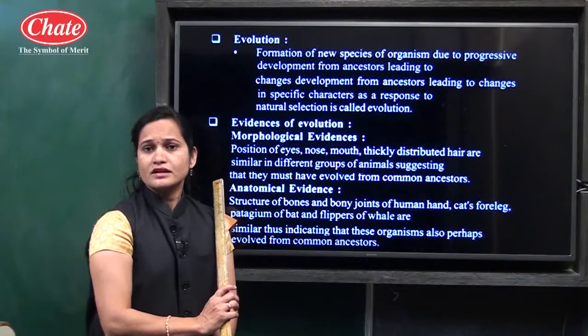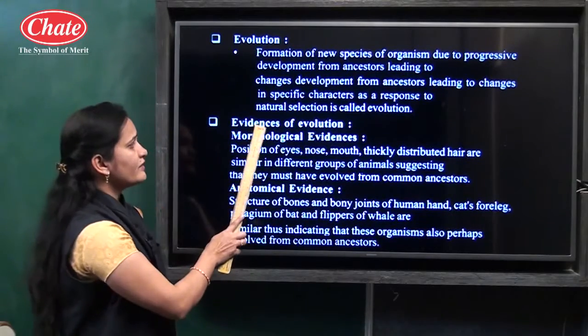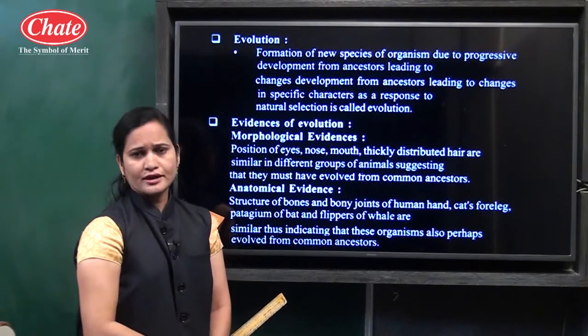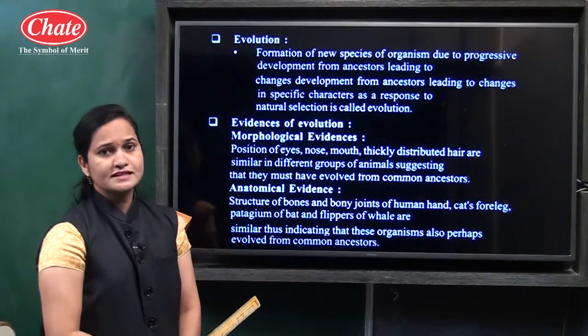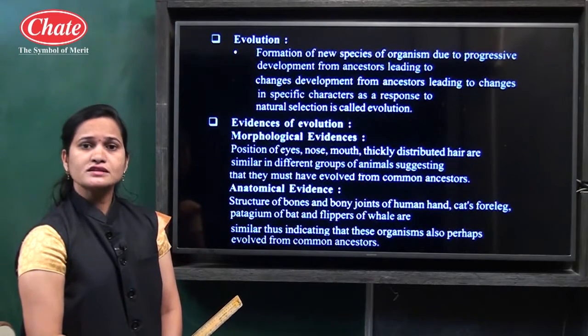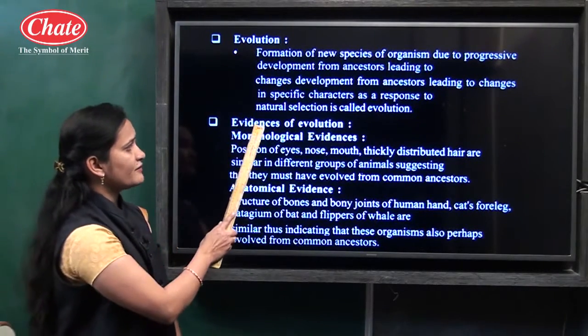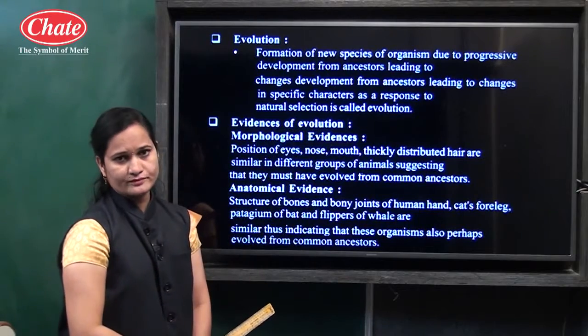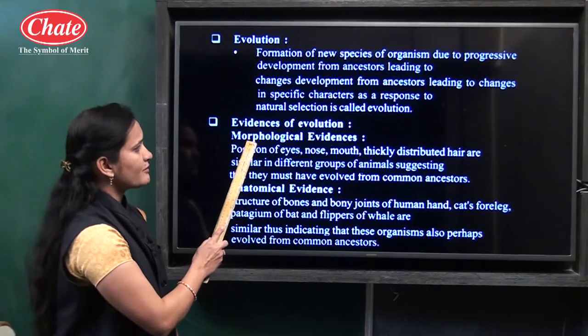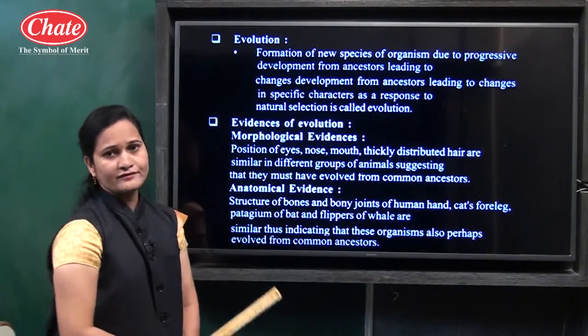Now, in the next point we will see the evidences of evolution. Evidences means proof. There are a total of 6 proofs given for your study, as evidences of evolution. The first evidence is the morphological evidence.